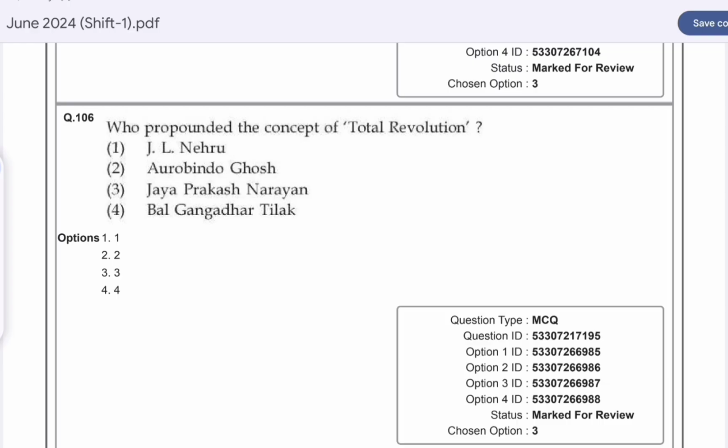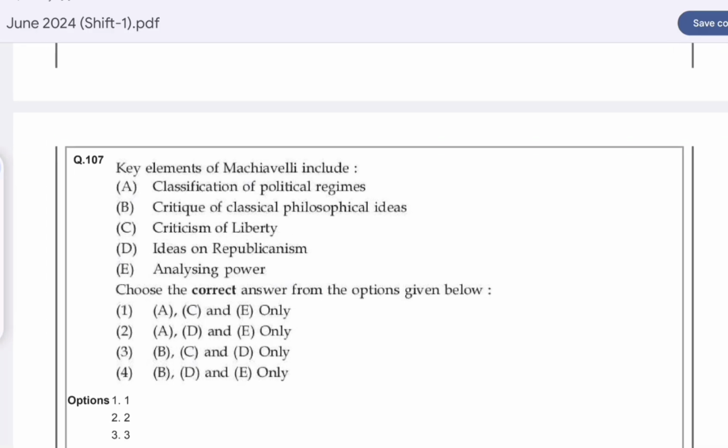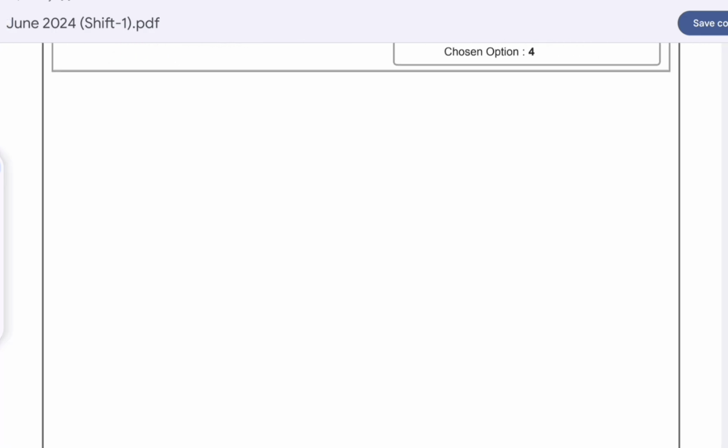Question number 106. Who propounded the concept of total revolution? Option C is correct here, Jayaprakash Narayan. Question number 107. Key elements of Machiavelli include, option B is correct, A, D and E, that is classification of political regime, ideas of republicanism, and the analyzing of power.